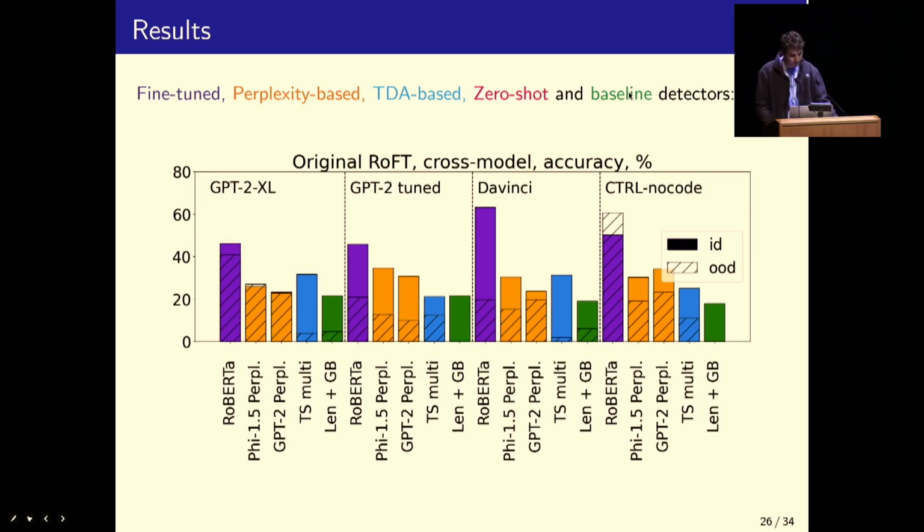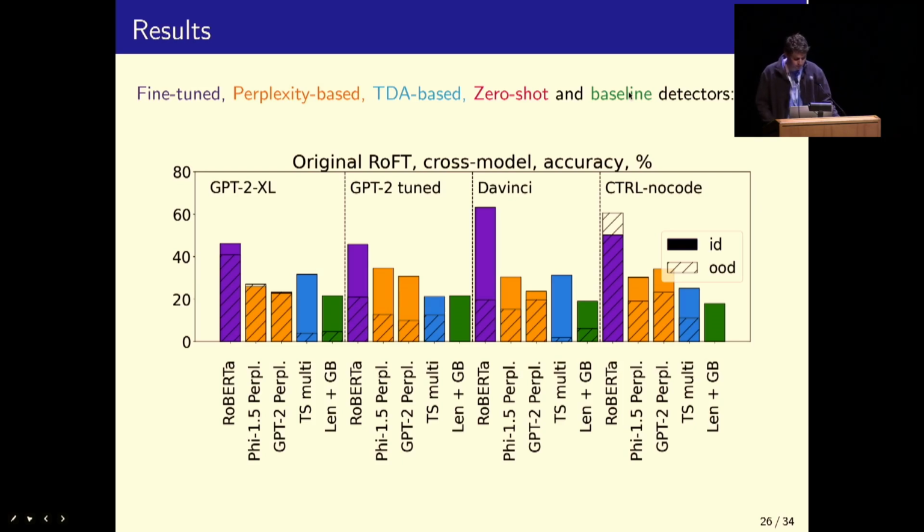Next, we look at the cross-domain validation scores when we separate the dataset by the model used to generate the completions. So this is in the original RoFT dataset that used these various small models to generate completions. We try to see to what extent the classifiers are learning about the particular model, and to what extent they generalize across other models.